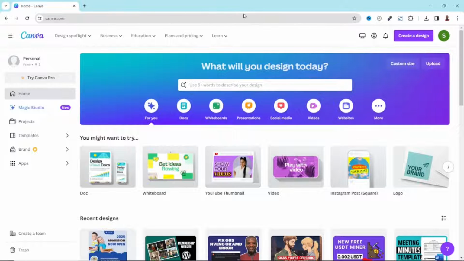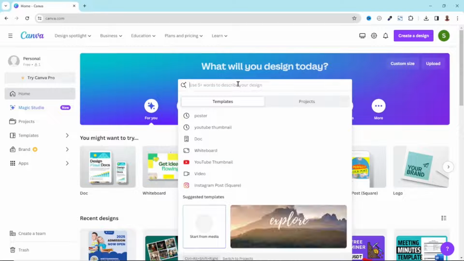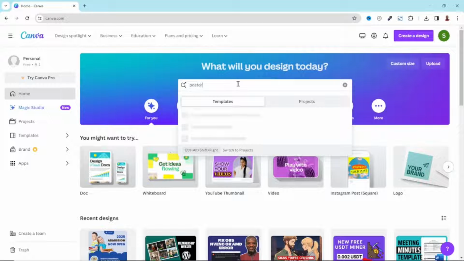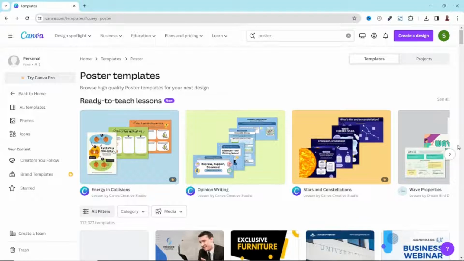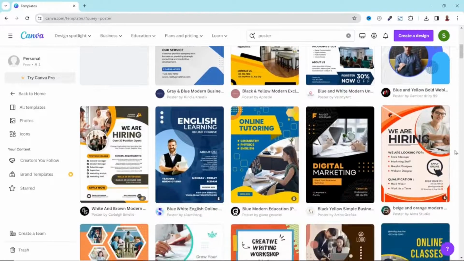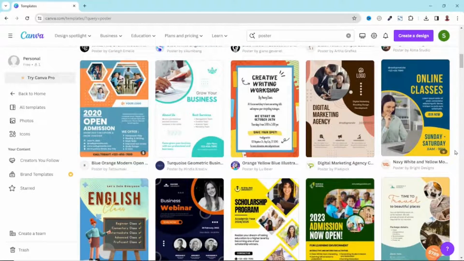So the first platform you can get unlimited poster design ideas is Canva. Canva is a free online tool platform for designers. You'll find links to Canva in the description down below. So if I come over to the search bar of Canva, then I search for poster, hit enter. From here, you get unlimited design ideas through Canva.